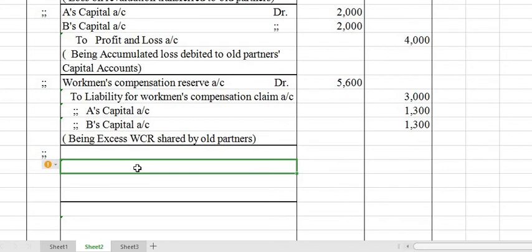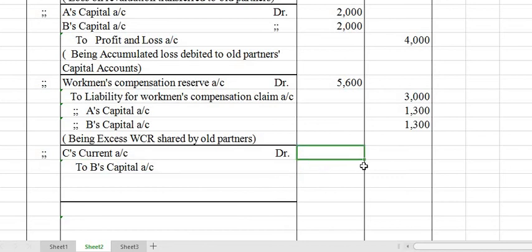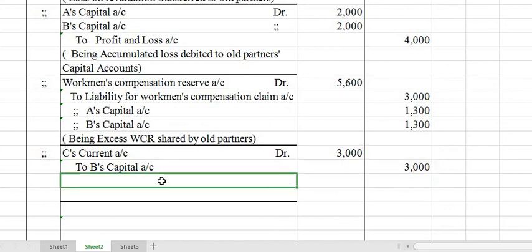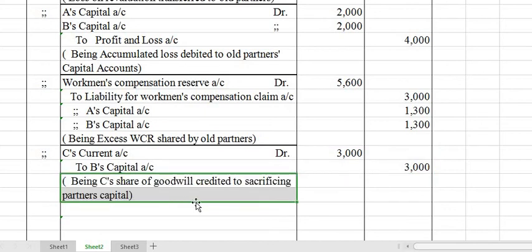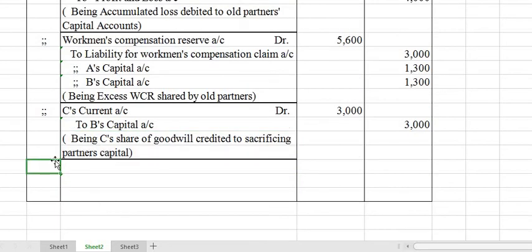C is unable to bring the amount of goodwill in cash, so we have debited that amount into his current account. So we can write C's current account debtor to B's current account, because it has to be given to B. So the amount we are writing is 3000, being adjustment of goodwill that is credited to sacrificing partner B's capital.